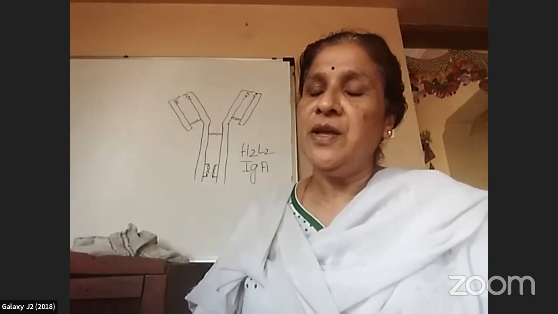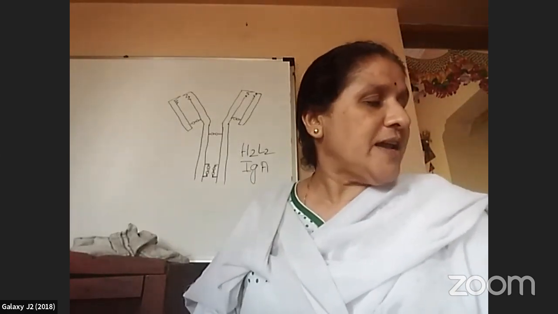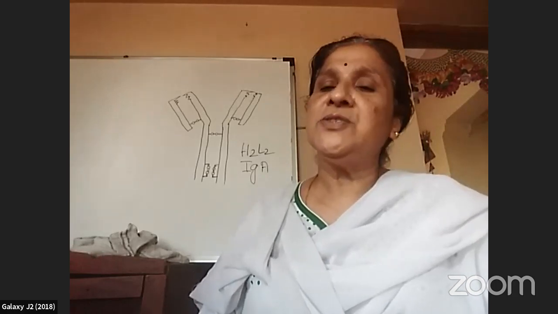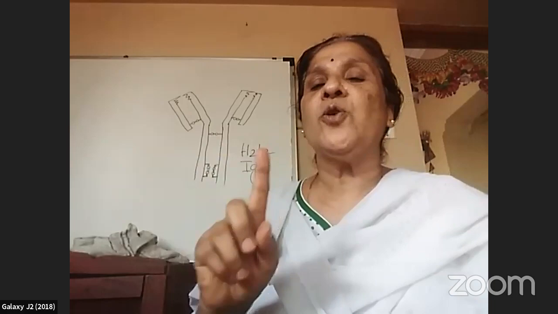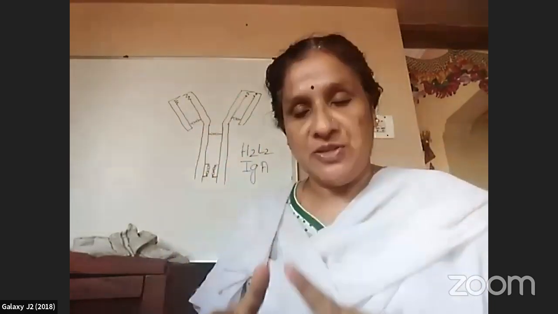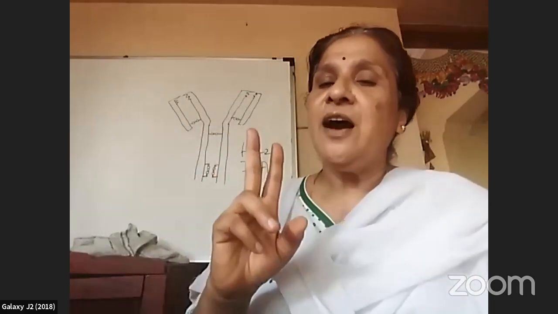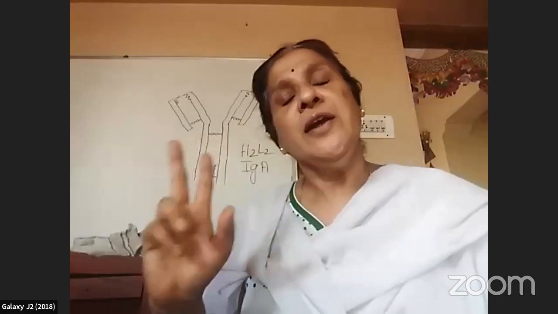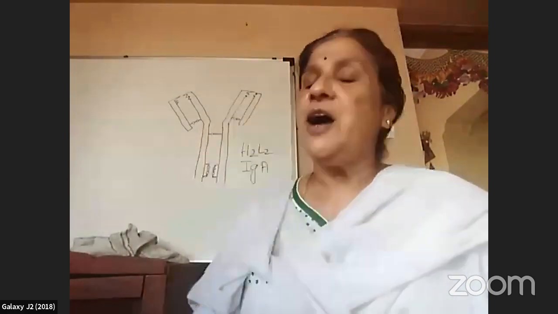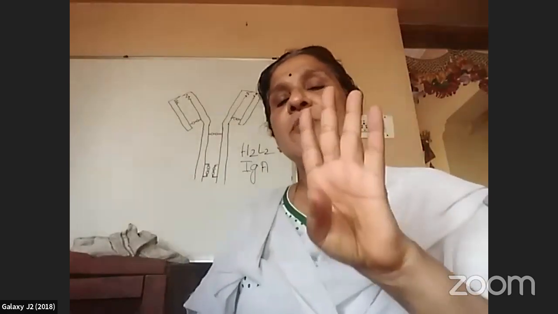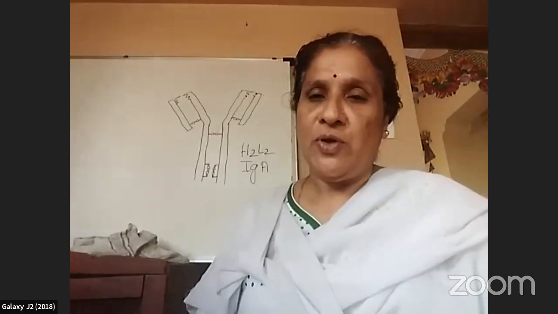An antibody molecule consists of four polypeptide chains which are arranged in the form of a Y-shaped structure. Two chains are heavy chains and two are light chains. Heavy chains are made up of about 400 amino acids. Light chains are made up of 200 amino acids.